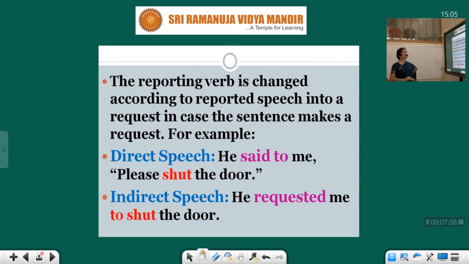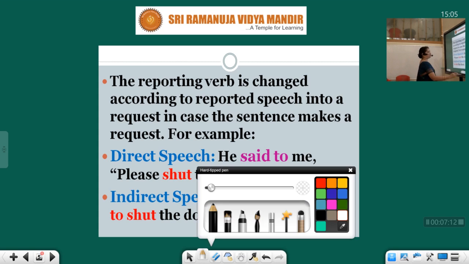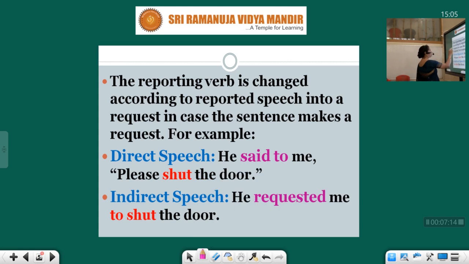The reporting verb is changed according to the reported speech into request. You are changing into request in case the sentence makes a request. For example, he said to me, "Please shut the door." He requested me to shut the door. So the change is only here.